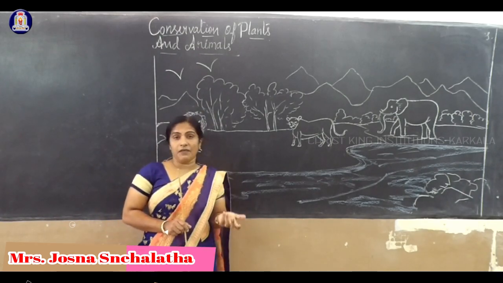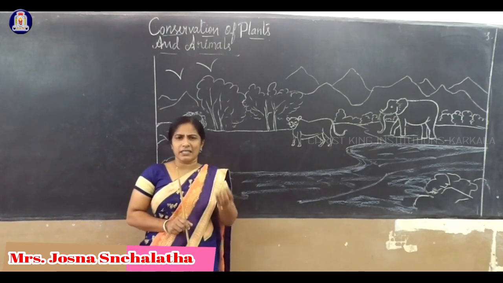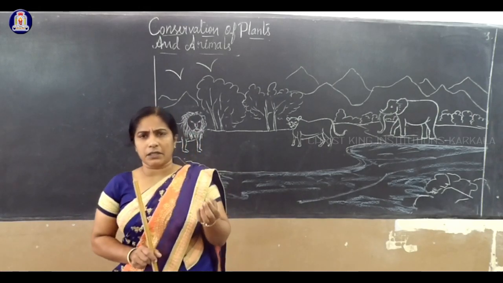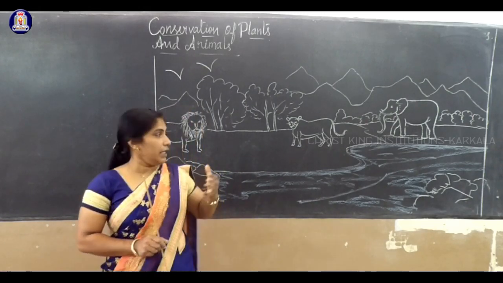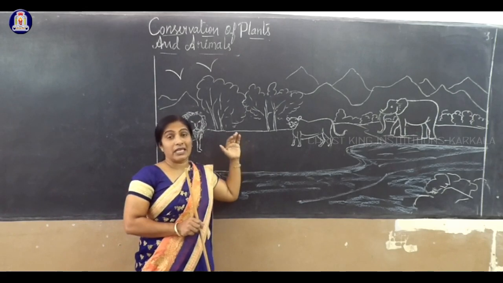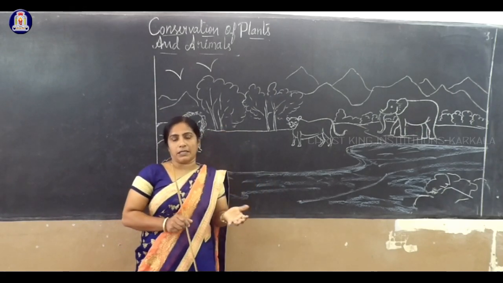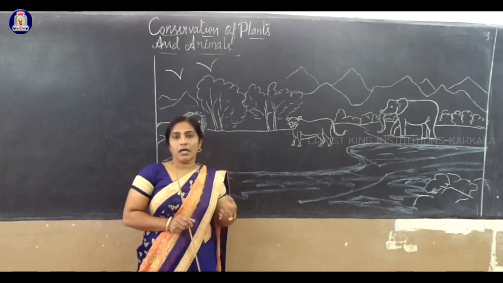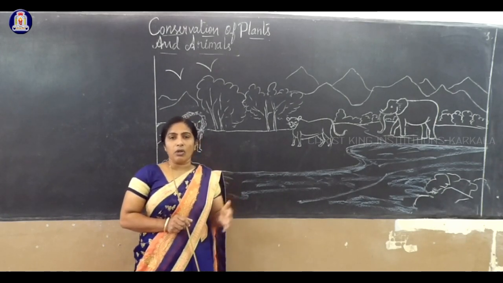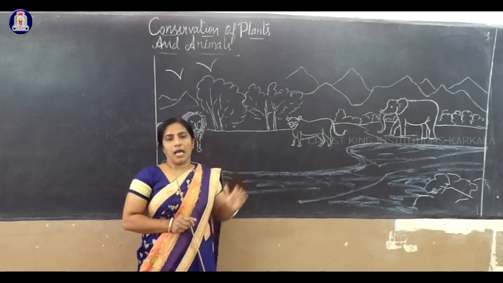Flood, desertification, drought, etc. These are simple words, but there is a lot of meaning involved in them. Why will a flood take place, or why drought, or why desertification? All these answers we will get in this chapter.